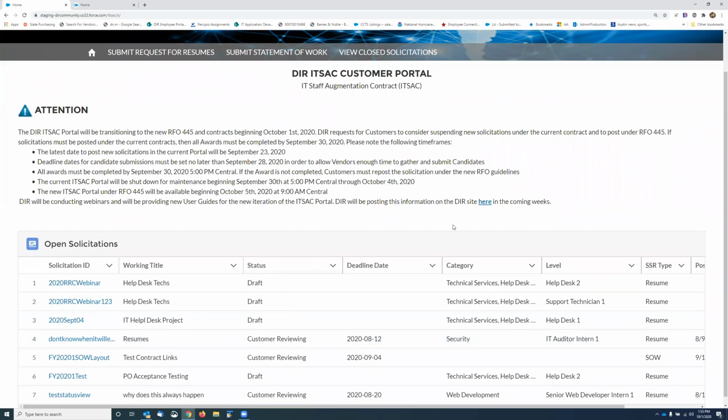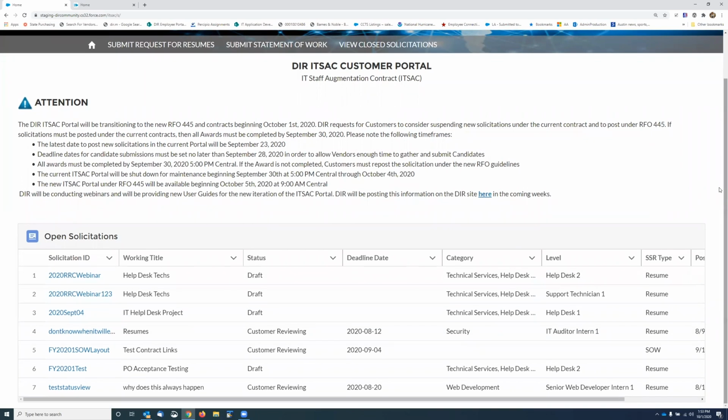So once it's been posted, the only thing you'll be able to edit is the deadline date. So if you look and see that you're not getting as many responses as you would have hoped for, you can go in while it's posted and change the due date.